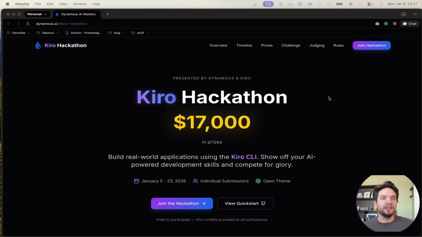I am totally new to Kiro. I have literally not even installed it yet. I did have the IDE for a couple of days when it was first released in beta a few months ago, but I have not touched it since. I have never really used it. So it's going to be really exciting for me to see what I can do with Kiro, share what I learn, and I hope that you guys also share with me what you learn down in the comments below.